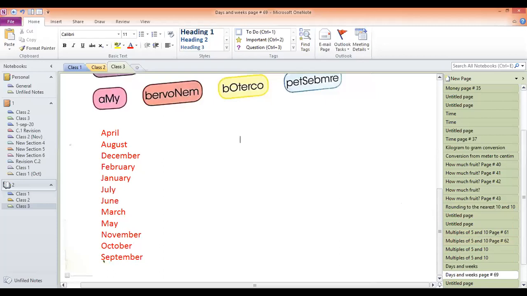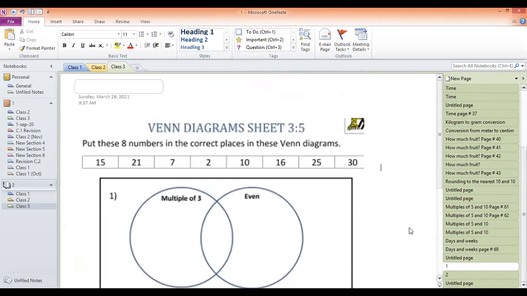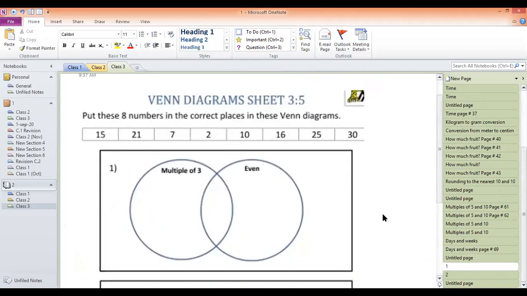Later on, we will come to the exercise and we will solve some questions with the practice sheet also, guys. Put these 8 numbers in the correct places in this Venn diagram. This is the circle, you have to write multiples of 3. This is the circle, you have to write even numbers. And in between here, you have to write the numbers which are multiples of 3 as well as even numbers.